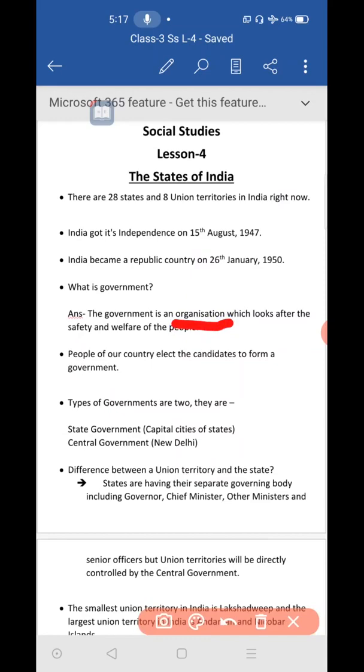Organization means samsthe or sangha, what we call it. It is one of the big organizations taking care of the people living in that country. It takes care of the safety of the people, and also the welfare, the development. Welfare is nothing but the development of the people. So you know roads, transport, buses, government schools. These will be taken care of by the government. Government is taking care of all these.